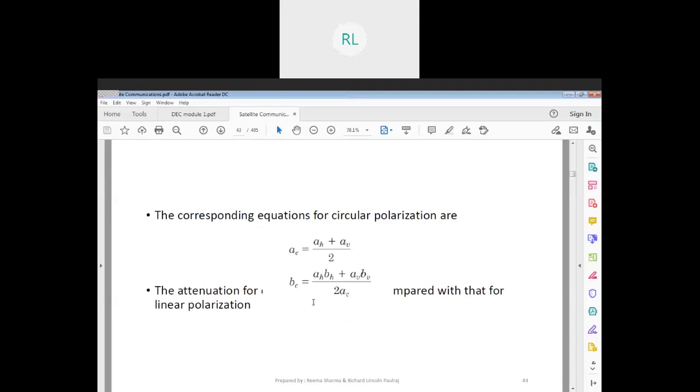So for circular polarization I will need the help of horizontal and vertical. The values of AH and AV divided by 2. Similarly, if I want to calculate BC, the attenuation BC, then it's going to be AH BH plus AV BV divided by 2AC.